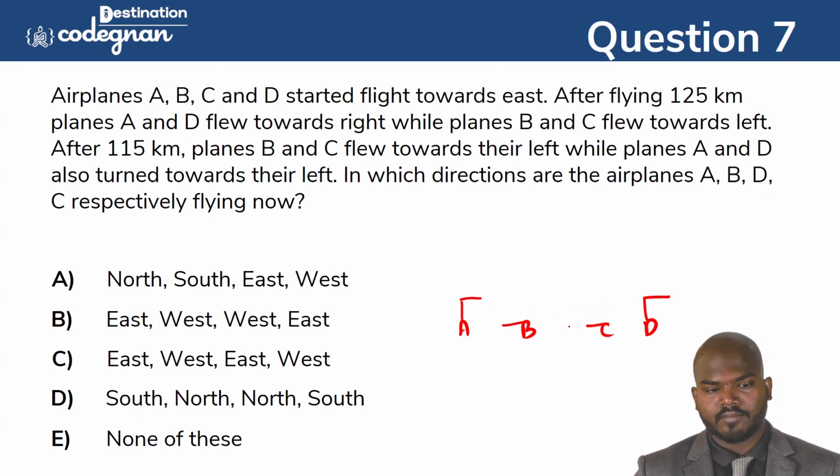It turned left after 115 kilometers. So again, they turned to the left. So here also left, while planes A and D also left.